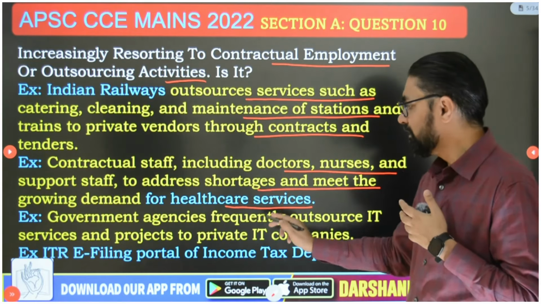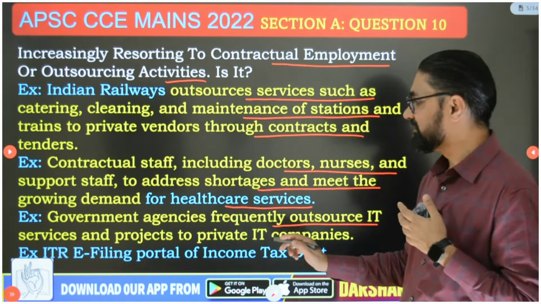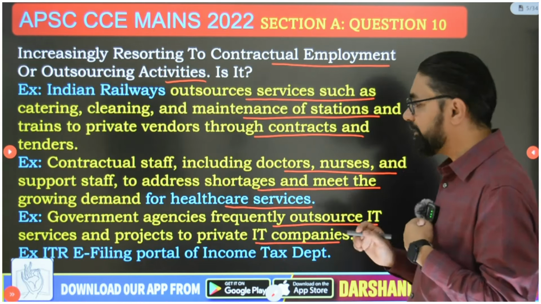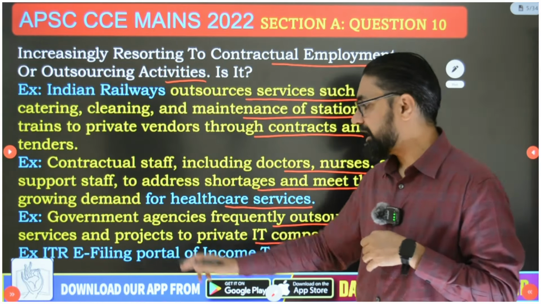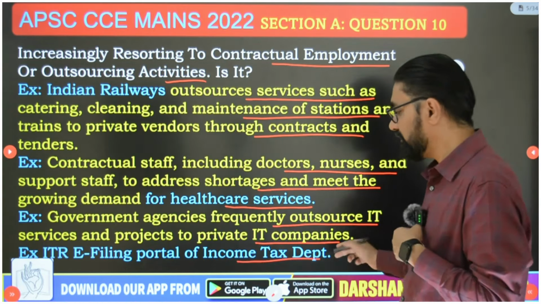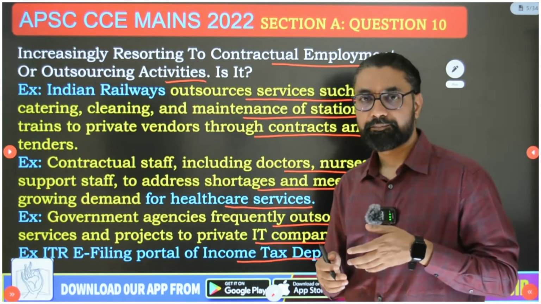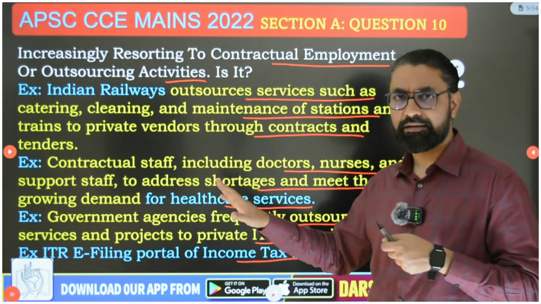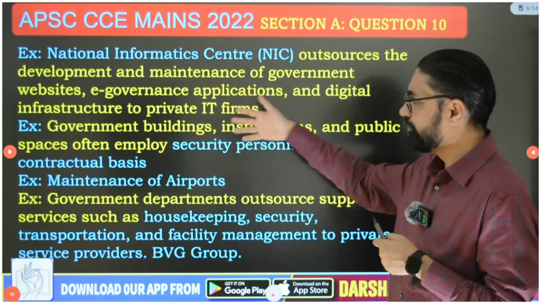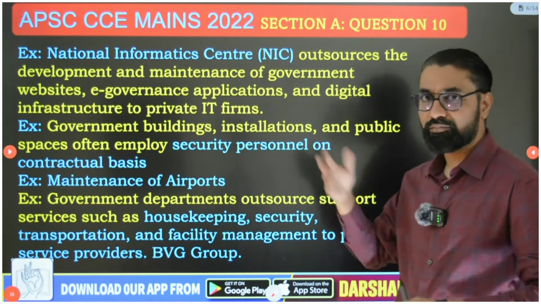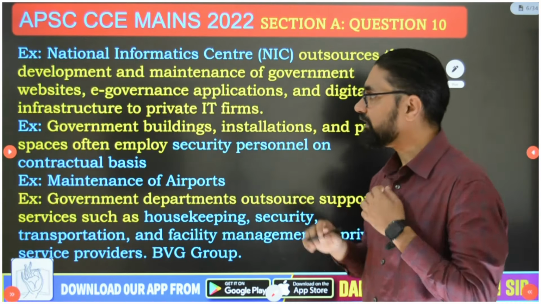Or government agencies frequently outsource IT services and projects to private IT companies. For example, the ITR filing e-portal of the income tax department. So I'm just giving you a few examples that you should know. Yes, this is happening. Quote these examples. I have given multiple examples. You can quote one or two swiftly.